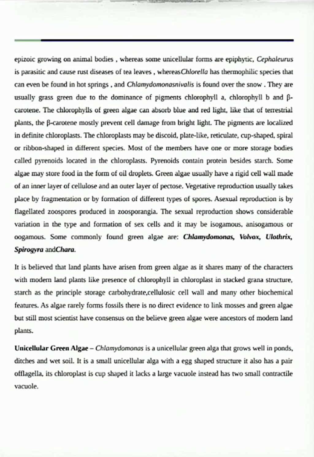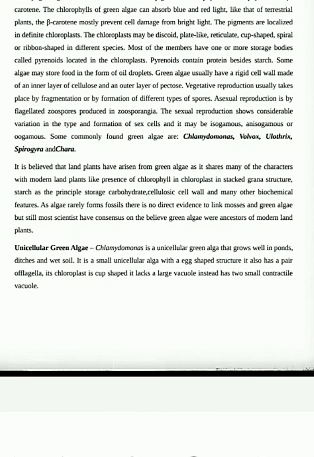An example of epiphytic green algae is species of Protococcus. Then we have epizoic green algae growing on animals. Epizoic algae include species of Cladophora. So we can say that species of Protococcus are epiphytic, species of Cladophora are epizoic. Then next we have an example: Cephaleuros. Cephaleuros is a green algae which is parasitic in nature.